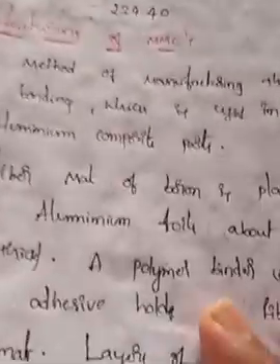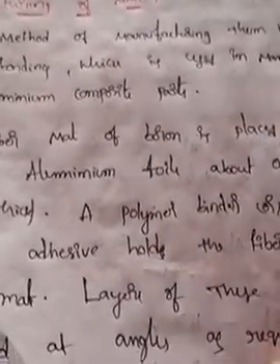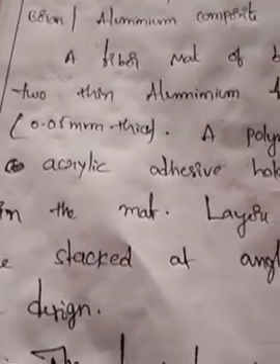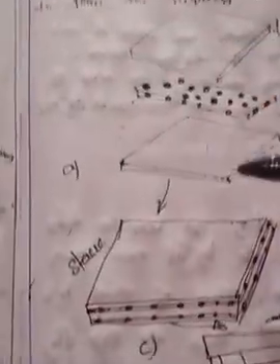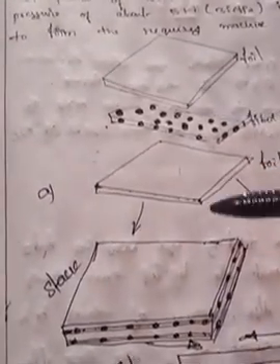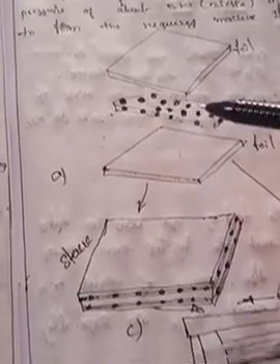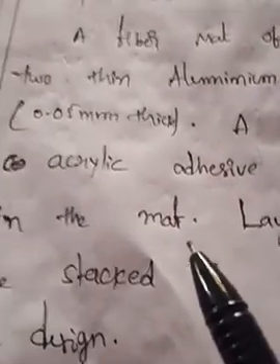See, what is the process of this operation? We can discuss now. A fiber mat of boron is placed between two thin aluminum foils about 0.002 inch, that is 0.05 mm thick. These two are aluminum foils. They are usually about 0.05 mm thickness, the material thickness of foils. And a polymer binder or an acrylic adhesive holds the fibers together in the mat.